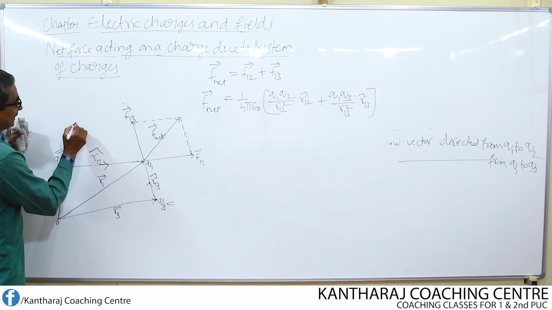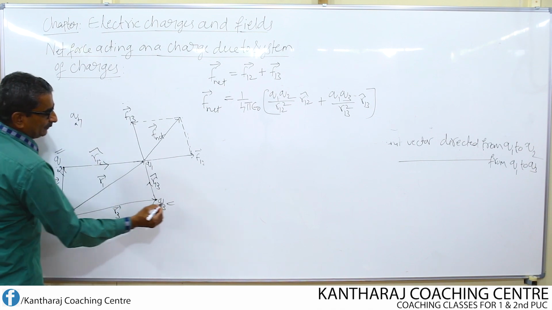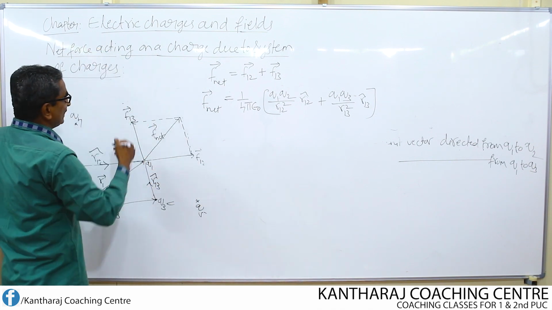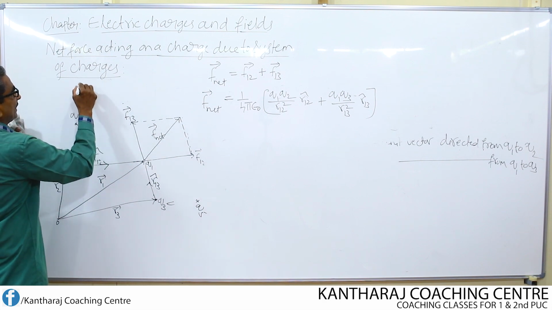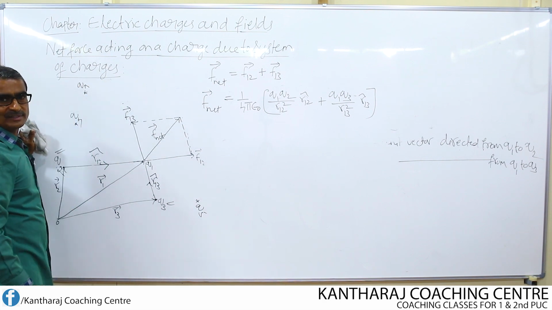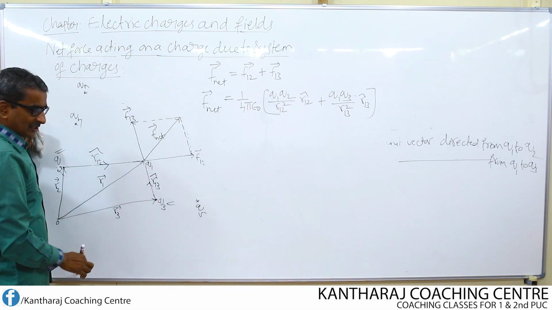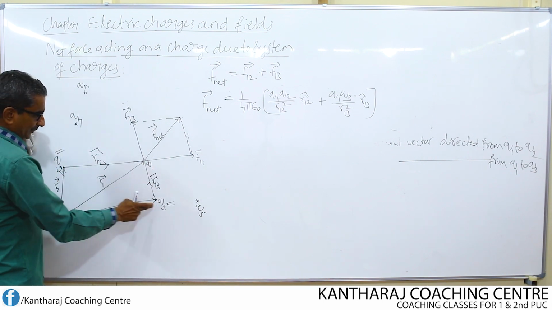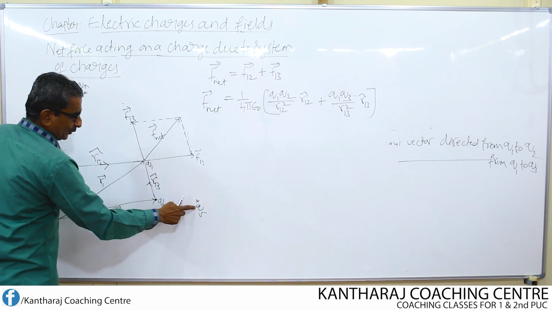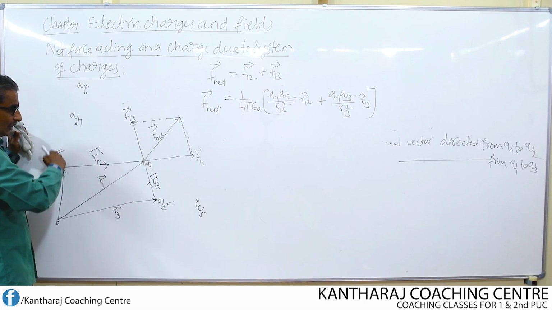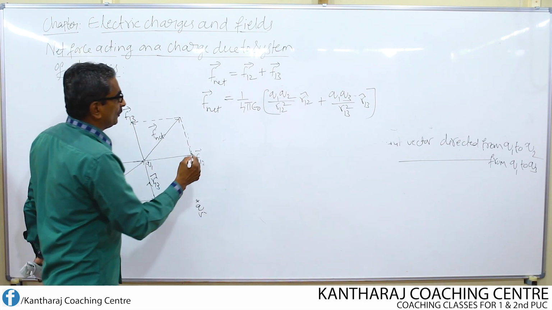I can consider a 4th charge here, then a 5th charge somewhere here, 6th charge, 7th charge, 8th charge, and in general the nth charge somewhere here. Now on this charge Q1, due to all these charges, Q2, Q3, Q4, Q5, Q6, Q7, up to Qn, what is the net force?